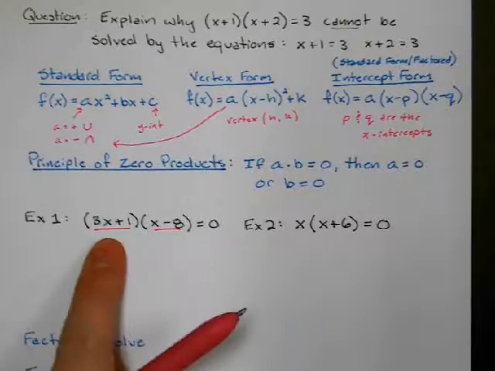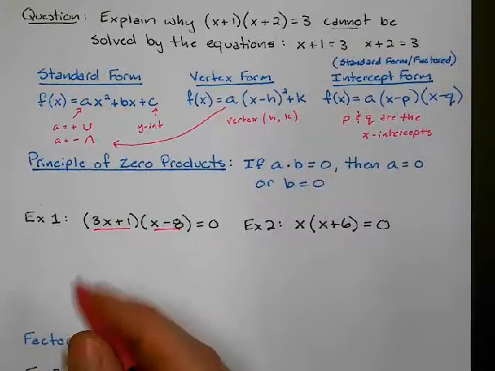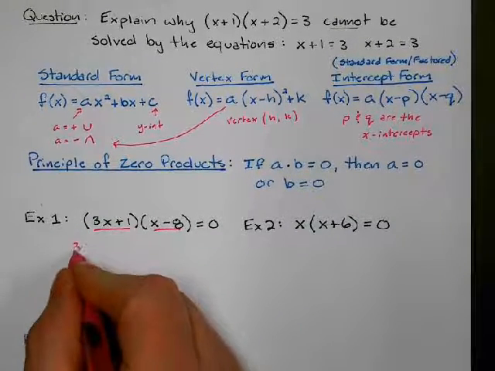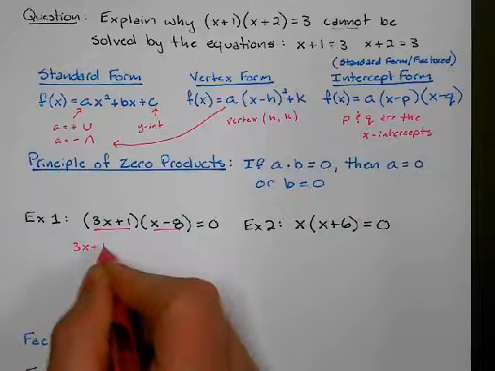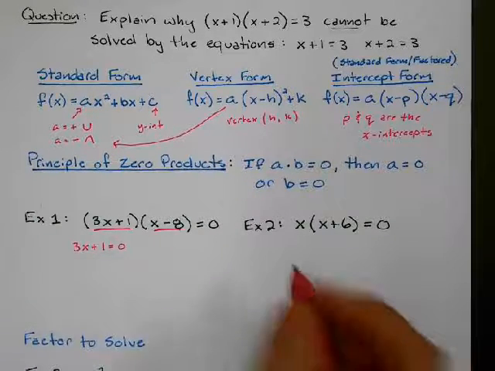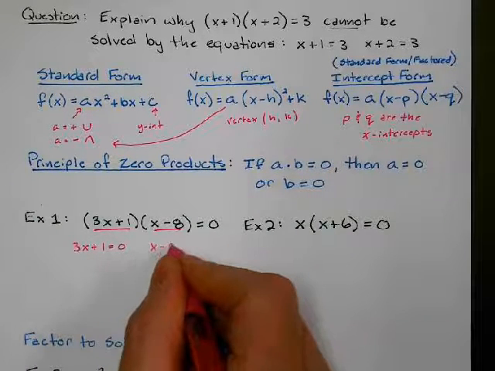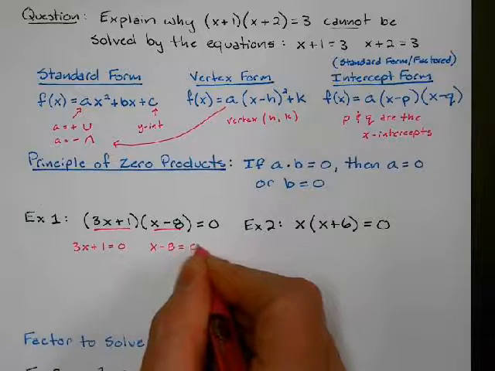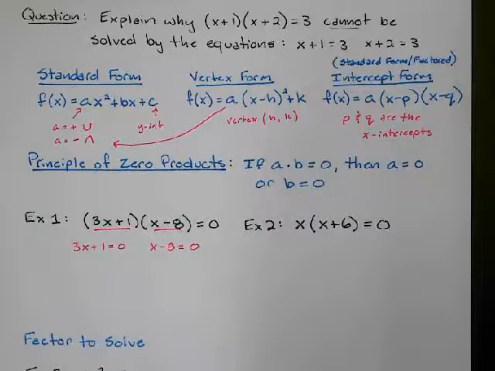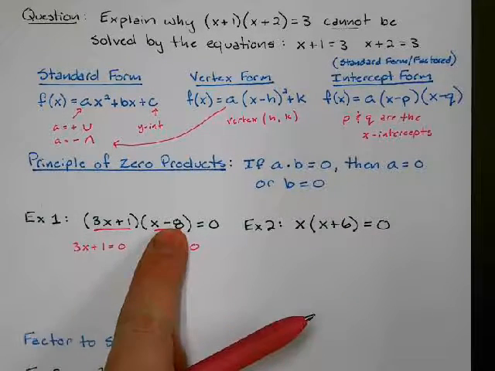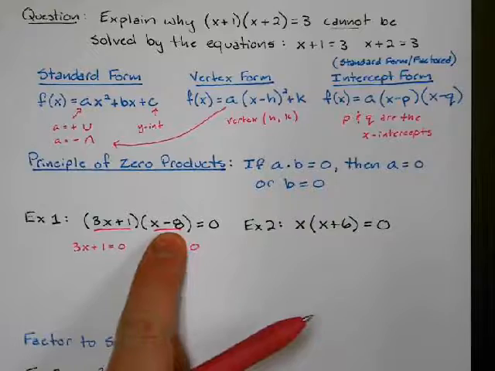So I'm going to write two separate equations: 3x + 1 = 0 and x - 8 = 0. Those are my two possibilities.